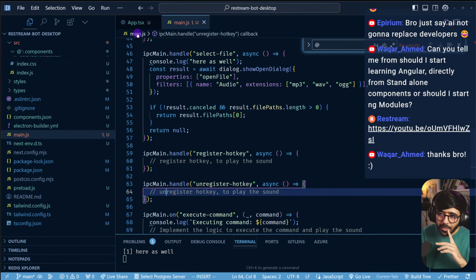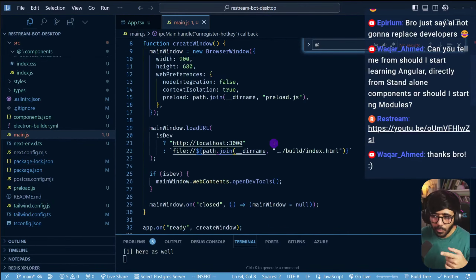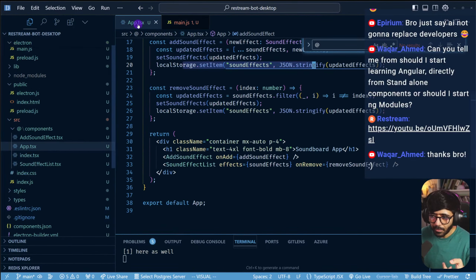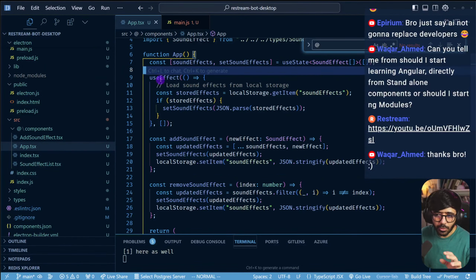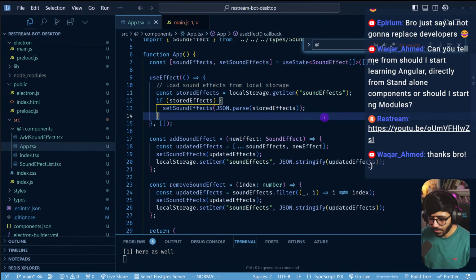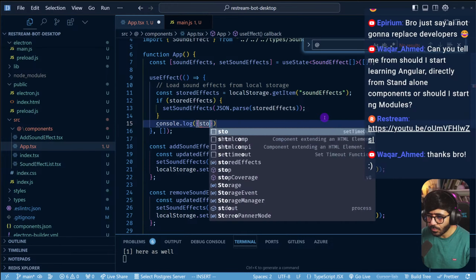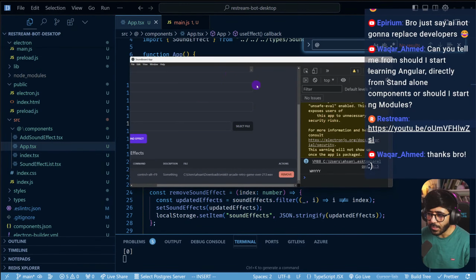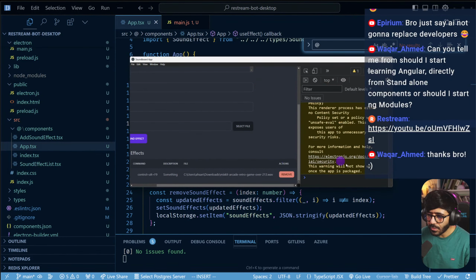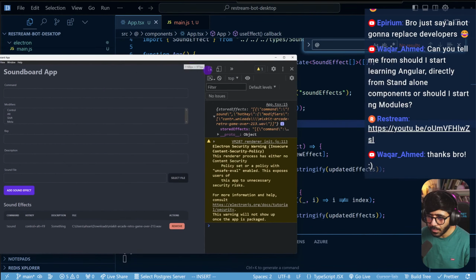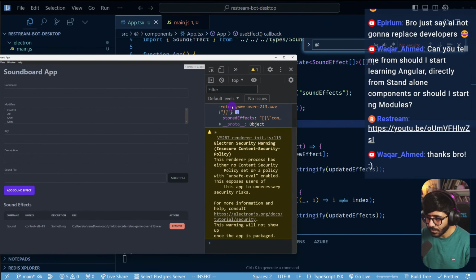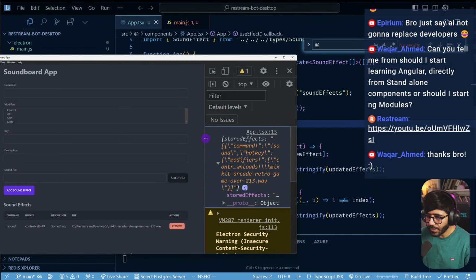So what should happen is, when the app loads, right here, you get all the sound effects. So you are already getting those sound effects here, right? And you can also console log that as well. So stored effects. So if I refresh here, you should be able to see the stored effects. So here we have the effects. I don't know if you can see that or not. I'm going to try to make it a bit bigger. So here you see the stored effects array.